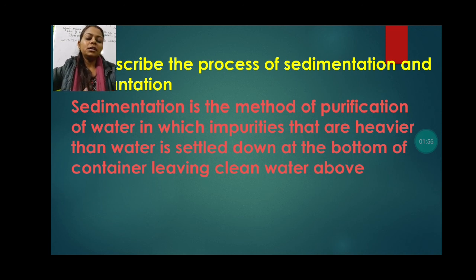When they settle down, the upper layer of the water will always be clean as compared to the downside.